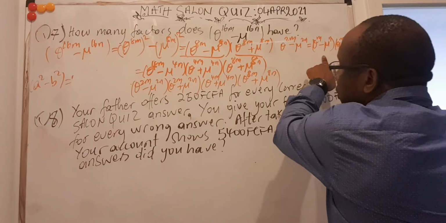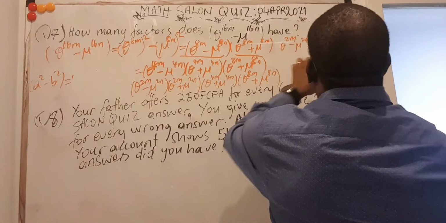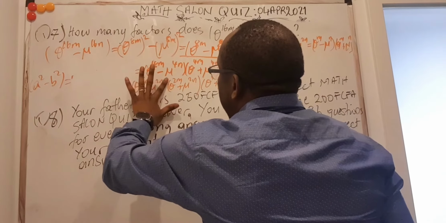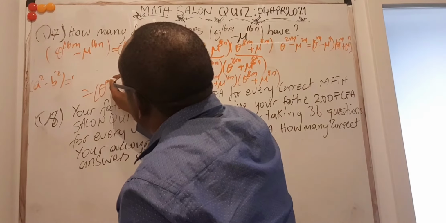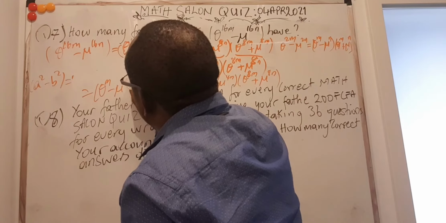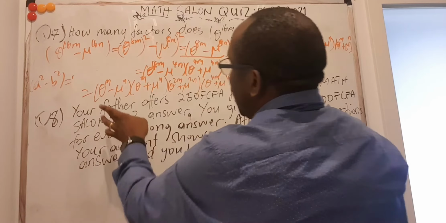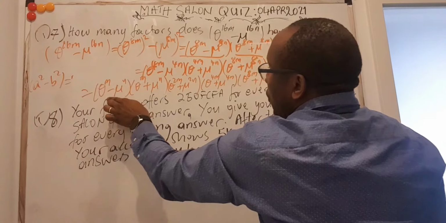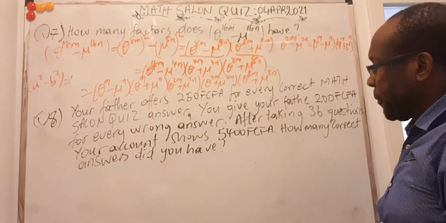So this is 1, 2, 3, 4, 5. Because this I will replace with that. You see, this can also be written here as theta to the m minus mu to the n times theta to the m plus mu to the n. So these are the factors of this here: 1, 2, 3, 4, 5. So your answer was supposed to be 5.